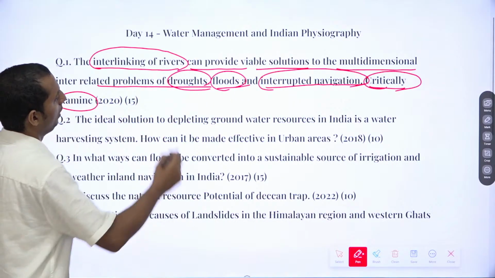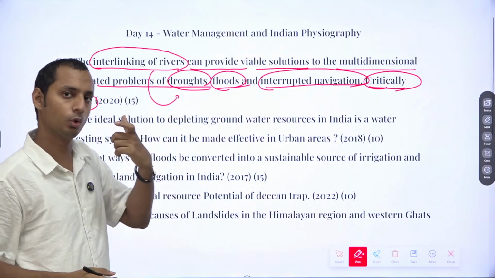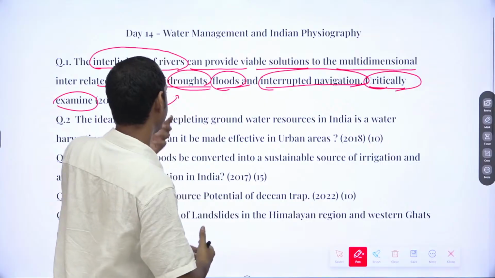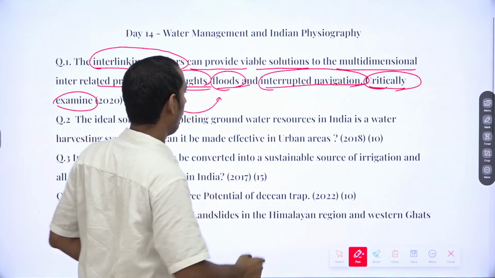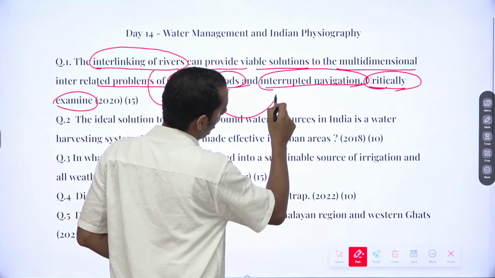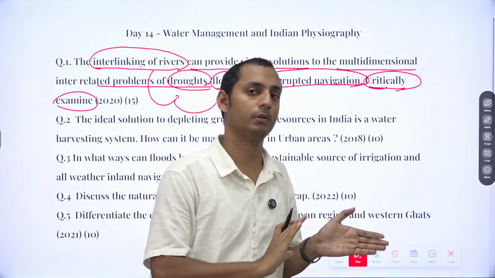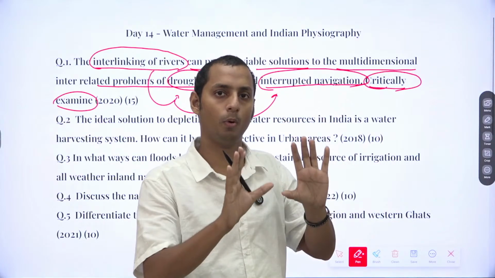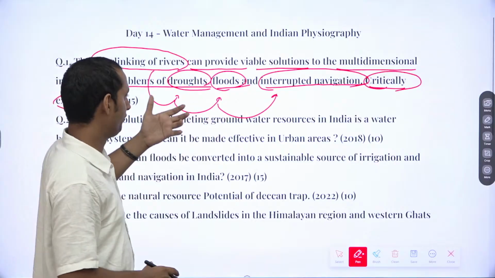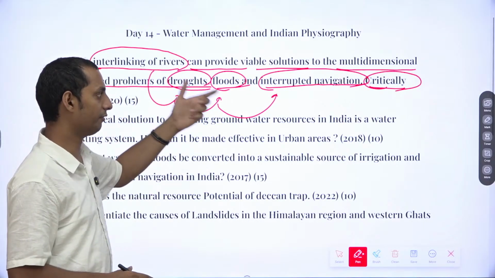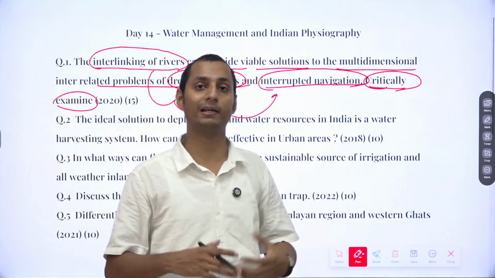You need to mention how interlinking of rivers helps solve the issue of drought. You can mention 2 points on how it helps to avoid droughts, and on how it helps to avoid floods. And then you need to provide at least 2 to 3 points on how it helps to avoid interrupted navigation. So don't just provide random points. Try to provide the points under these subheadings. First mention how it helps to avoid droughts, then floods, then uninterrupted navigation, and then go for the challenges in case of interlinking of rivers.